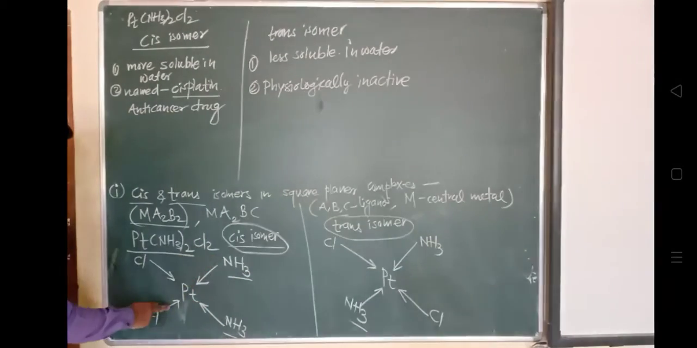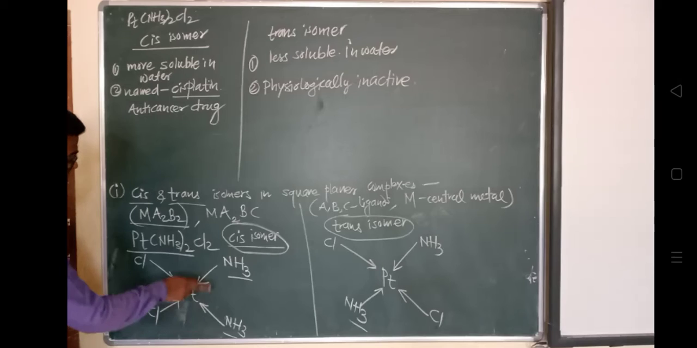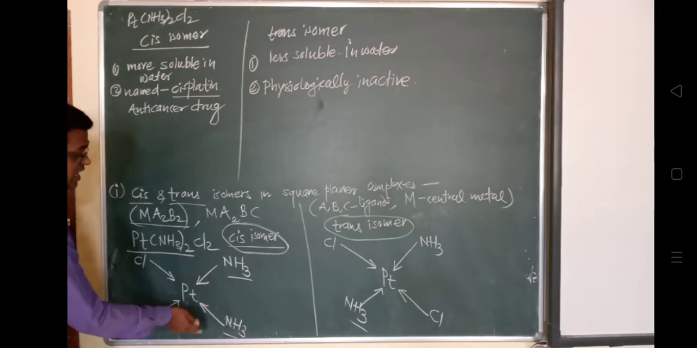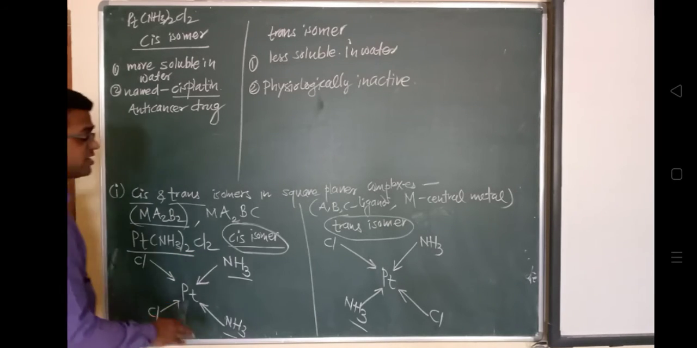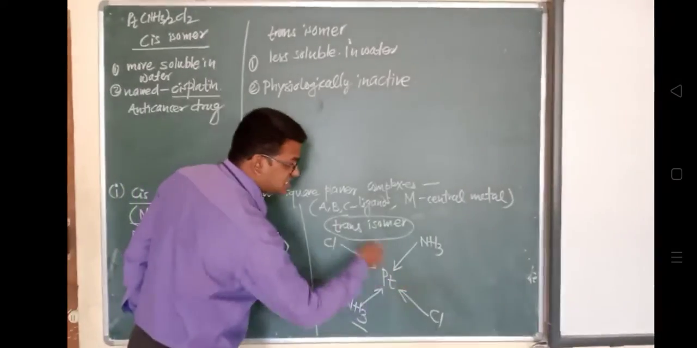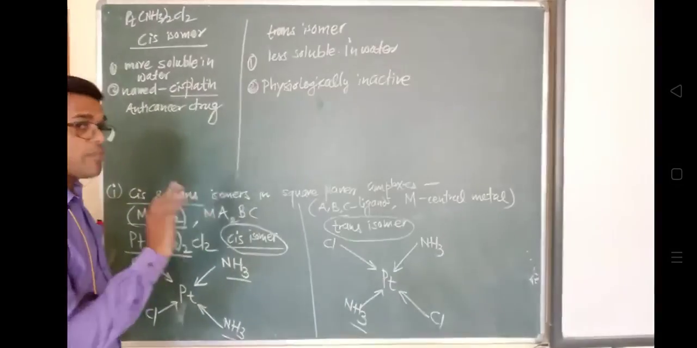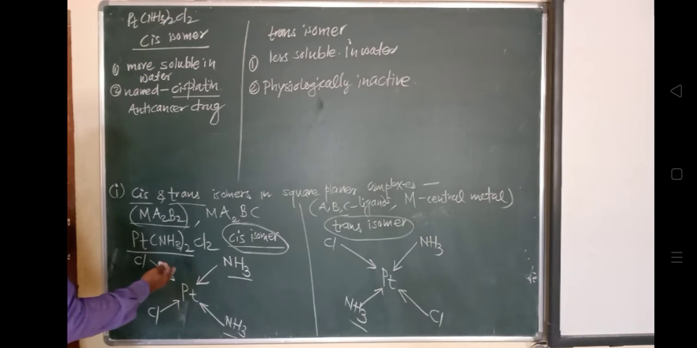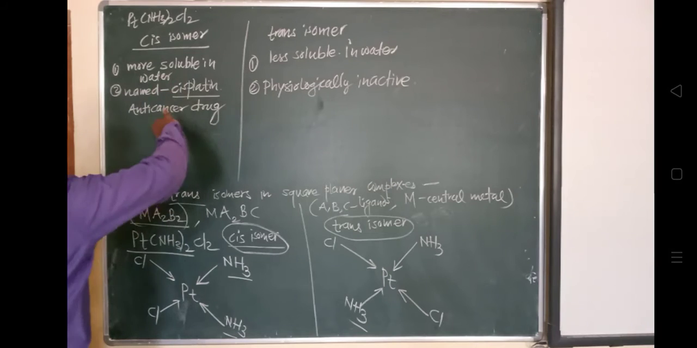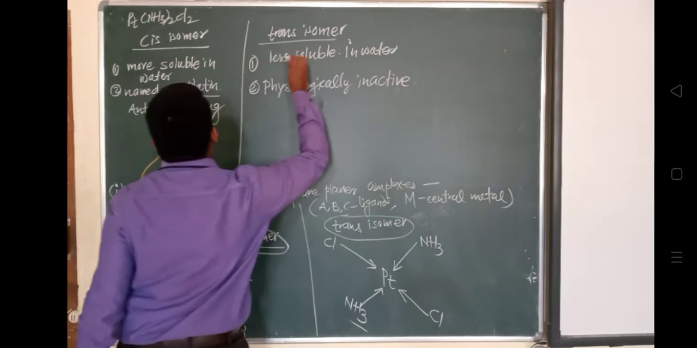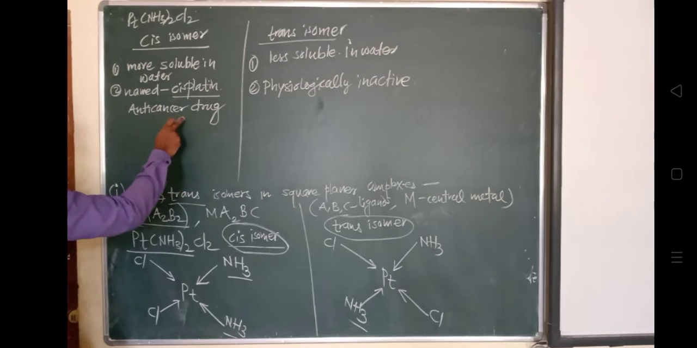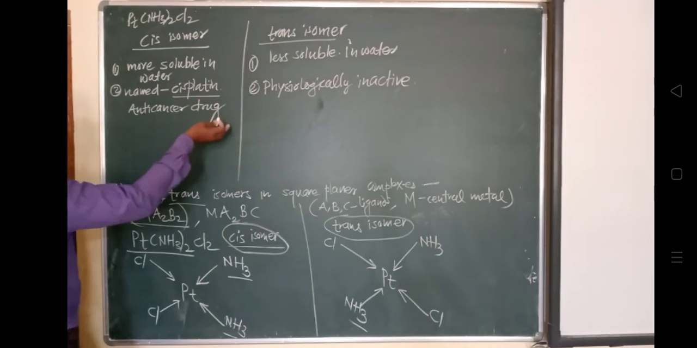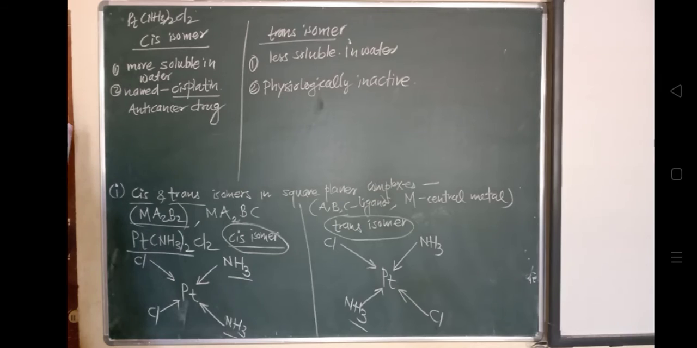If the ligands are positioned adjacent to each other, they will show some different properties. And if the ligands are attached in opposite directions to each other, their properties will vary. So we are looking at this cisplatin, to see how the cis and trans isomers are different. That's why this anti-cancer drug is named cisplatin. Physiologically, the trans isomer is inactive.